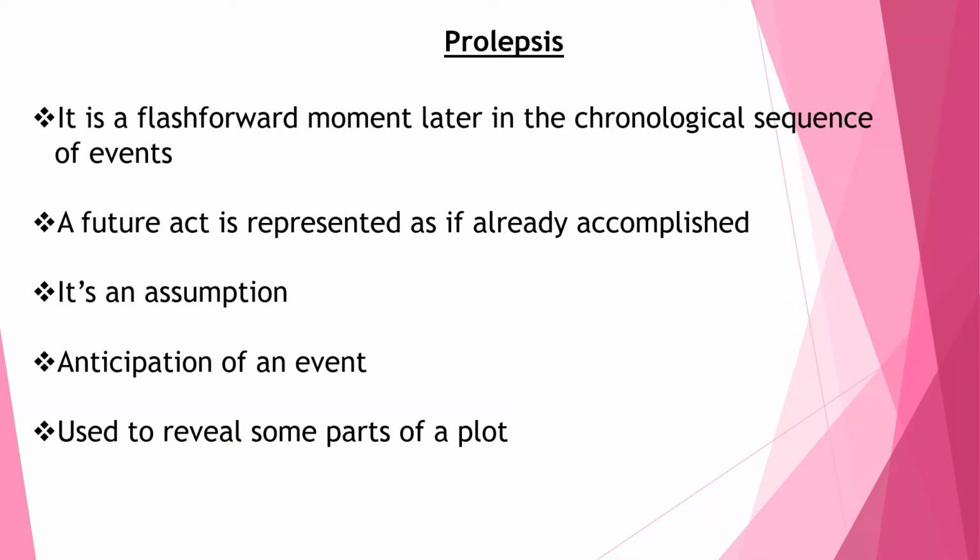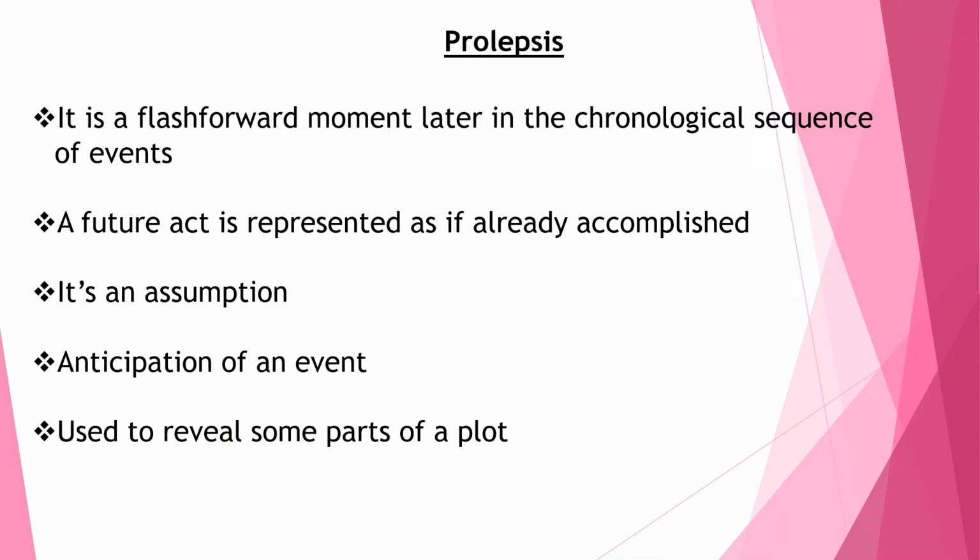In Greek, the word pro means before or in advance. So prolepsis means a flash forward moment in stories or novels or films. What it means is a future act is represented as if it has already happened.